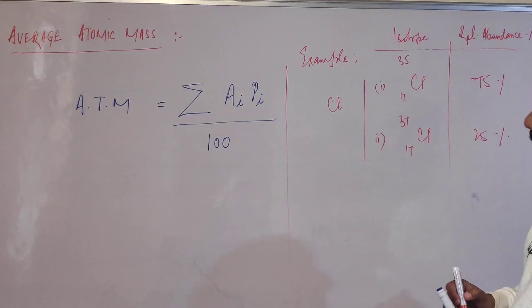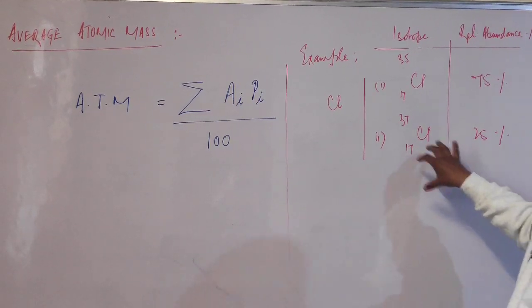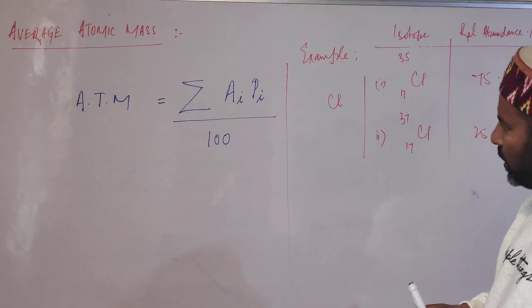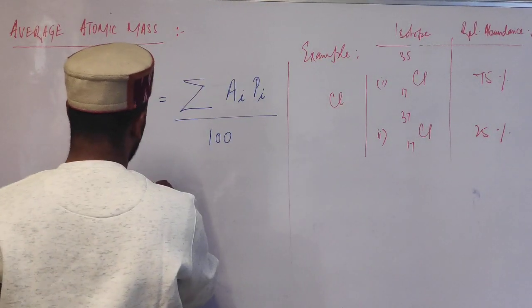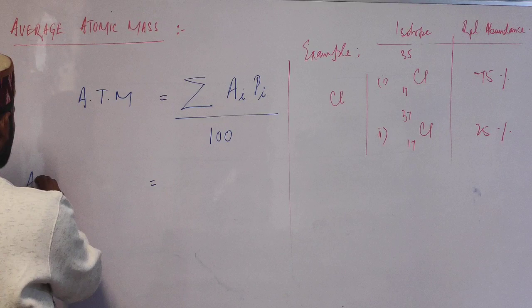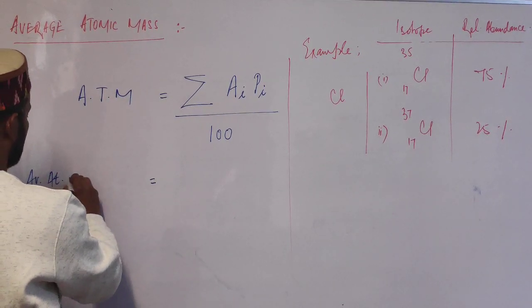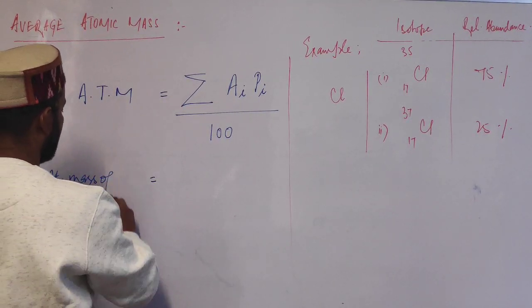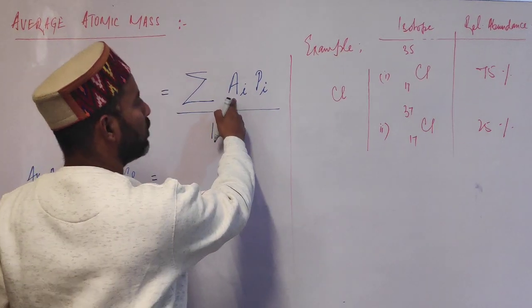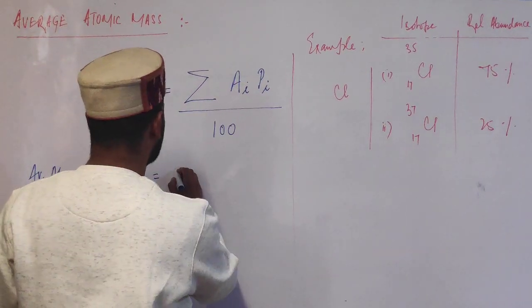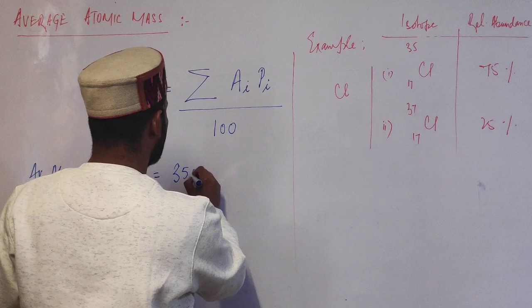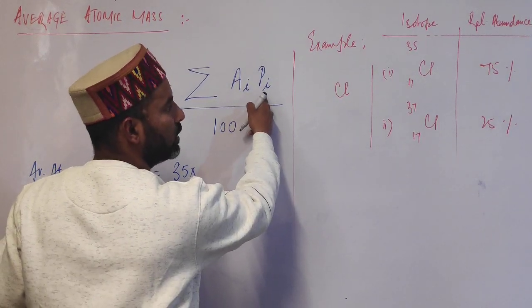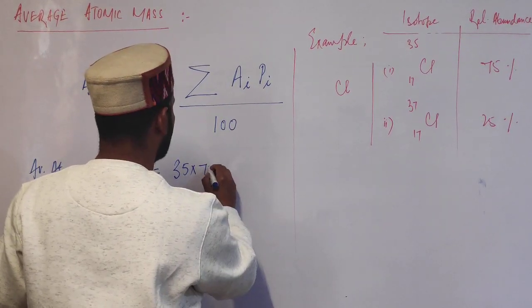So how do we find the average atomic mass of chlorine? Students, we have this formula. So the average atomic mass of chlorine would be what? The mass number of the first isotope, that is 35, times its percentage, that is 75.